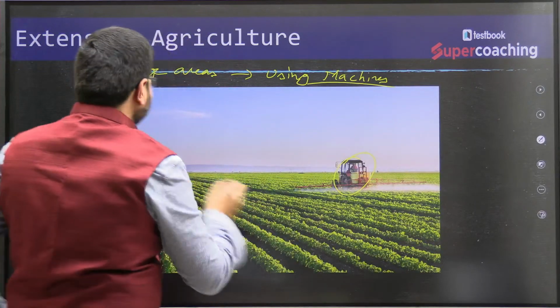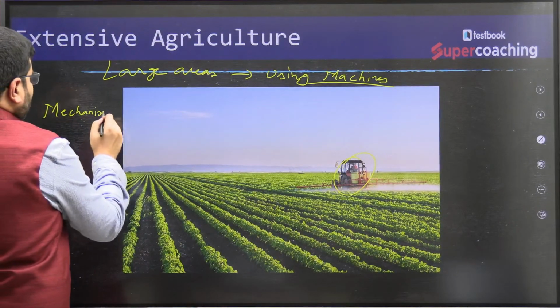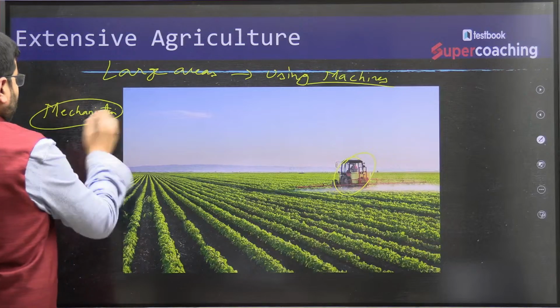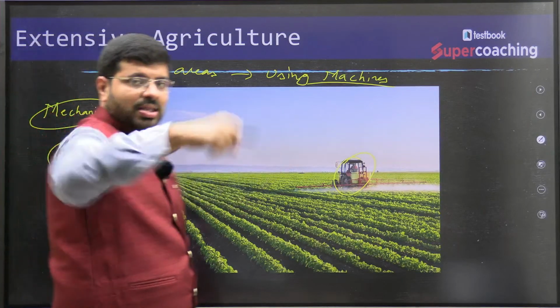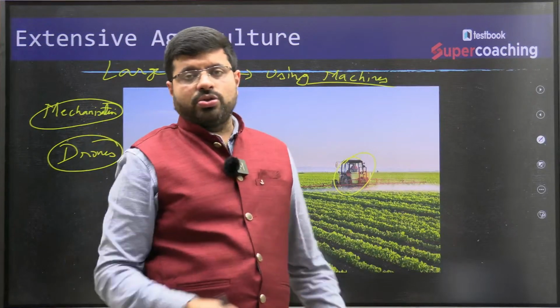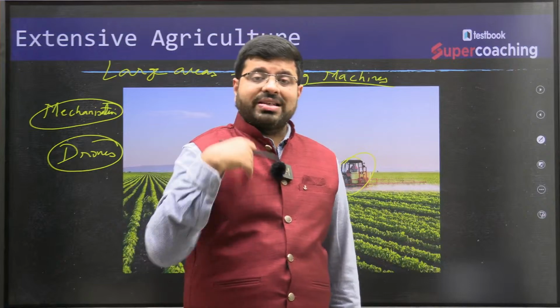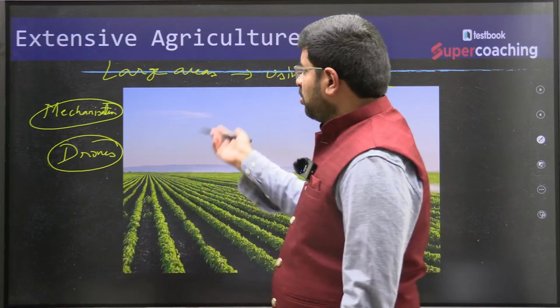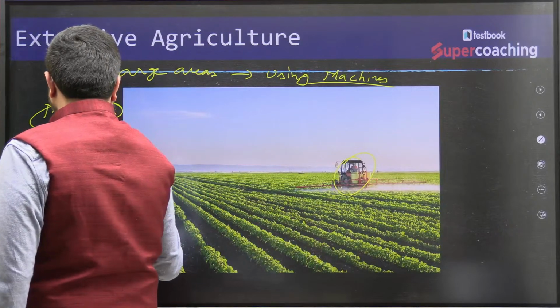So mechanization of agriculture. Even nowadays we have drones. Using drones, they try to even sow the seeds. Using drones, they try to observe the soil fertility. So there is less labor here, more amount of technology, less labor. This is the characteristic.